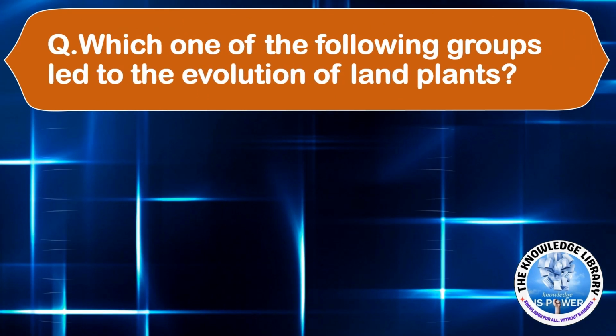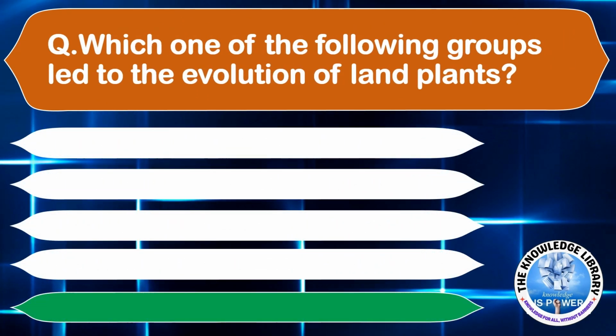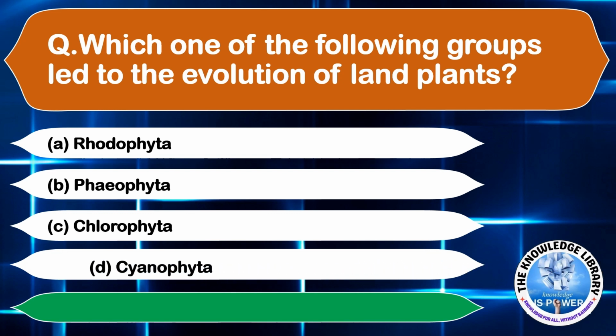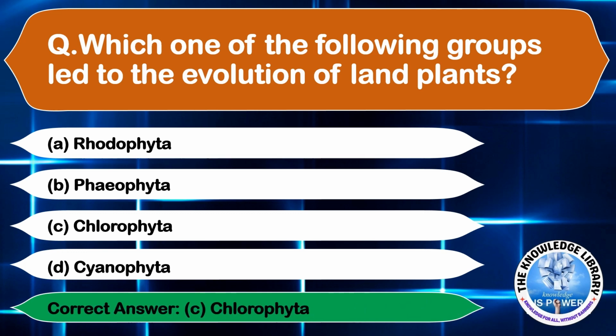Which one of the following groups led to the evolution of land plants? Option A, Rhodophyta, option B, Phaeophyta, option C, Chlorophyta, and option D, Cyanophyta. The correct answer is option C, Chlorophyta. Moving on to the next question.